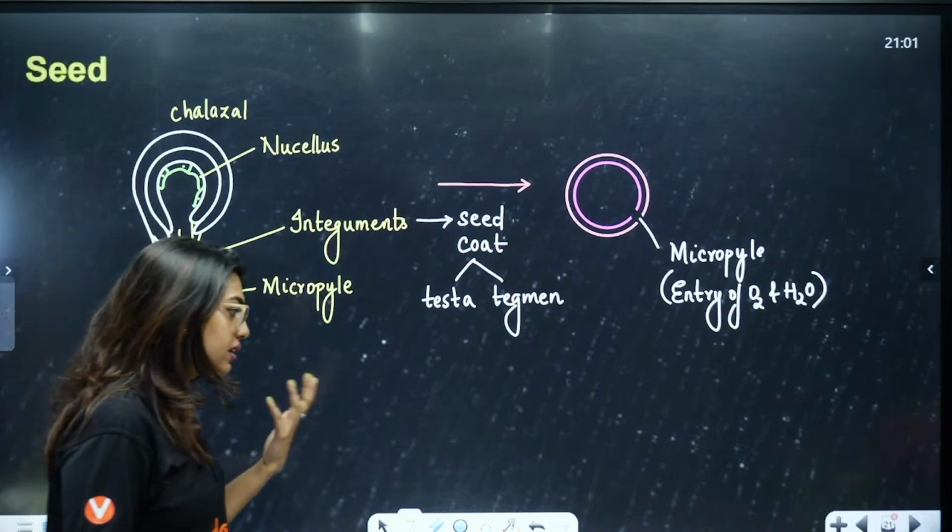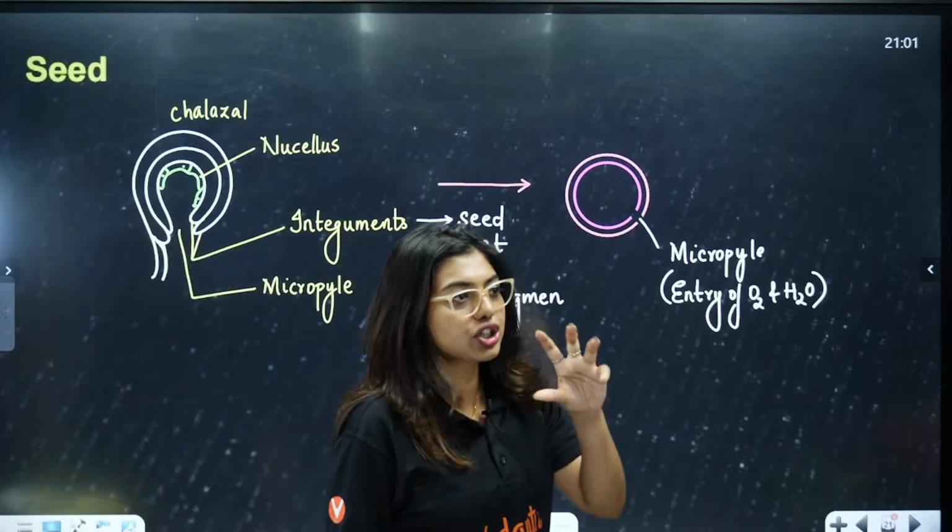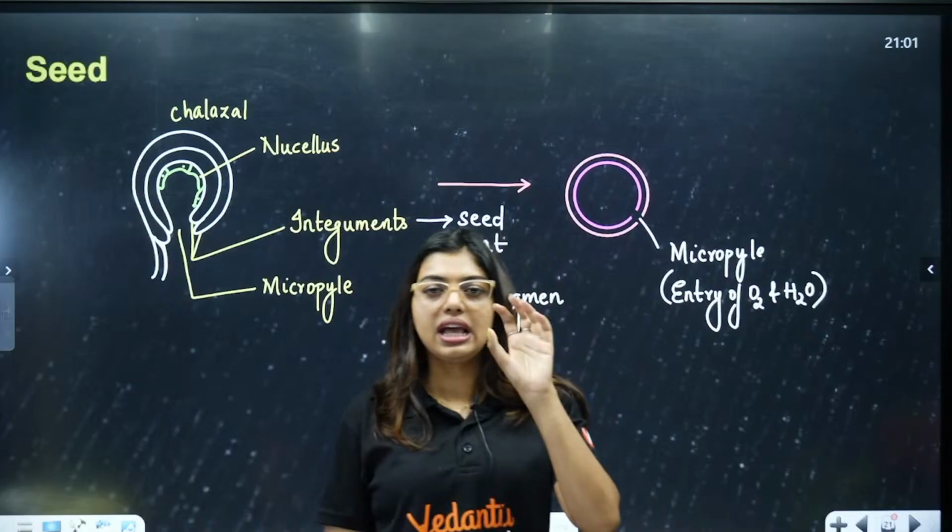Epiblast is actually, even in animals we say after gastrulation, there is a small portion that is formed. Okay, that is your epiblast.